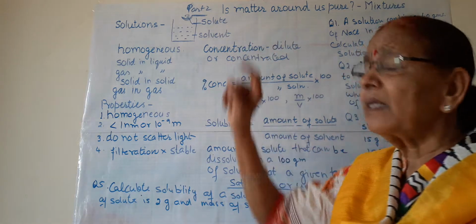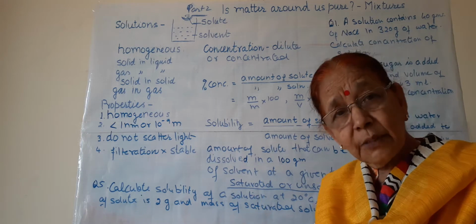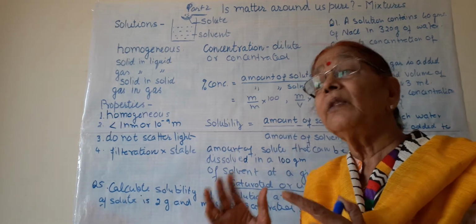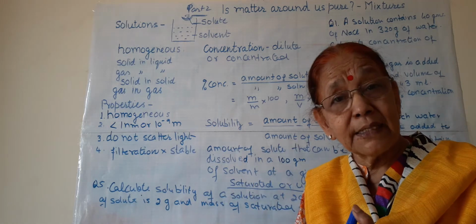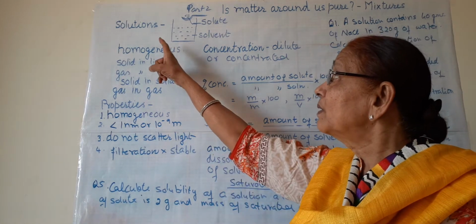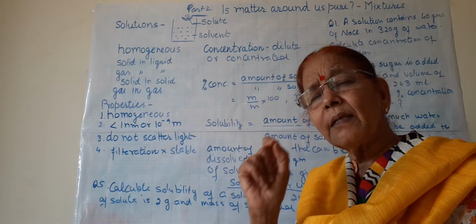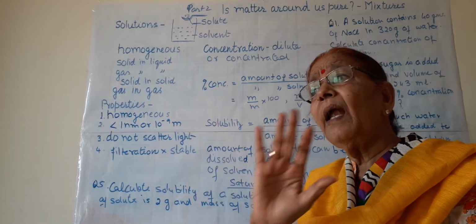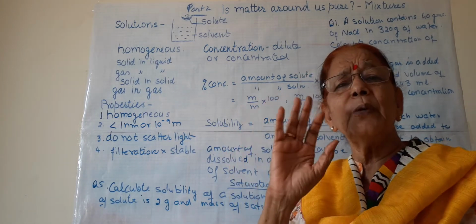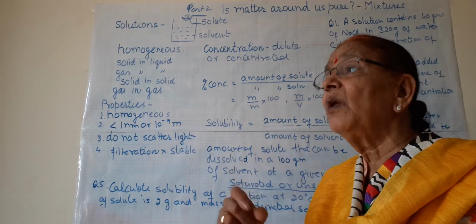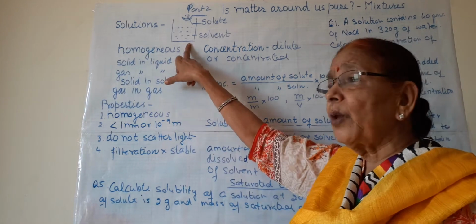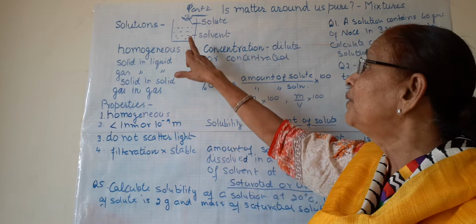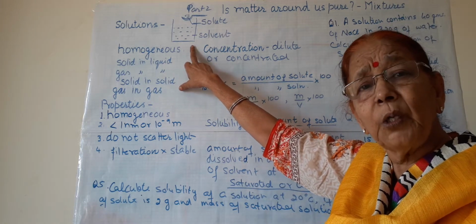Now the second is about the particle size. Mixtures, solutions, suspensions and colloids are differentiated on the basis of their particle size. In true solutions, the particle size is very, very small. We cannot see it by the naked eye, and even by a microscope it cannot be seen, because suppose this is the solution, the sugar molecule is fixed in between the space of water molecules.